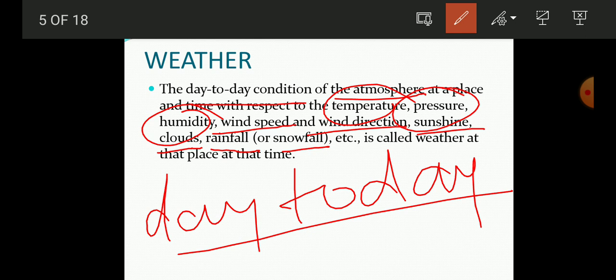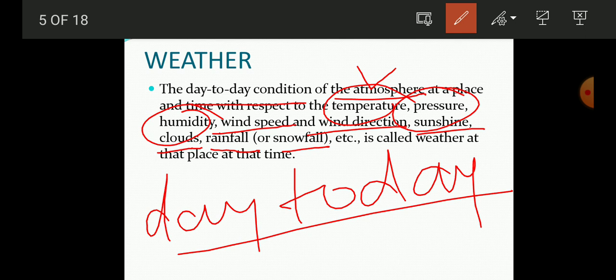The parameters which define the weather include temperature, and you will know the temperature in maximum and minimum terms. When the temperature is maximum during the afternoon, the thermometer reads high, whereas in the night time or the morning time you will feel the coldness.